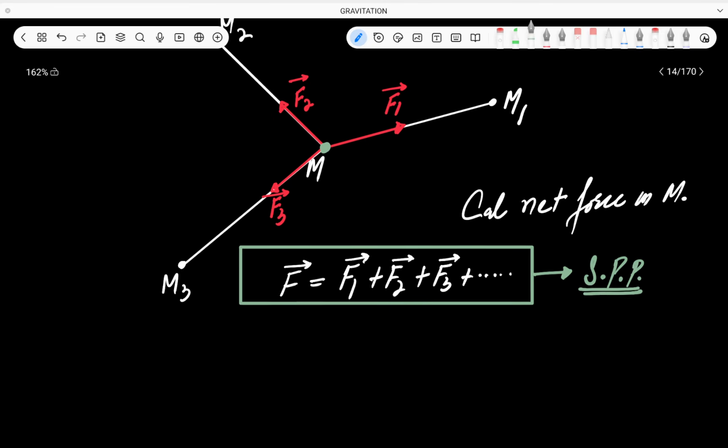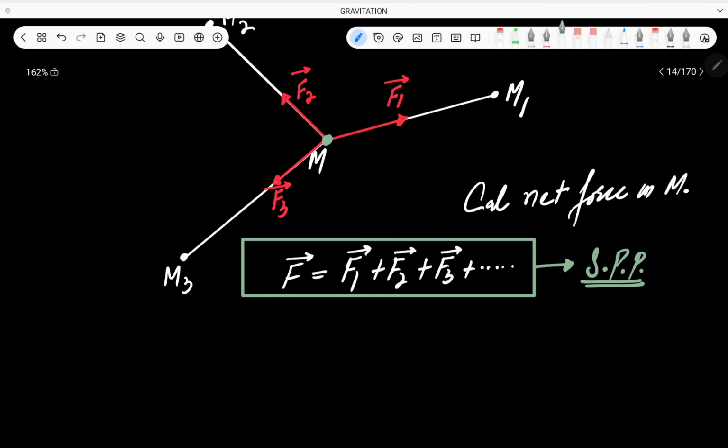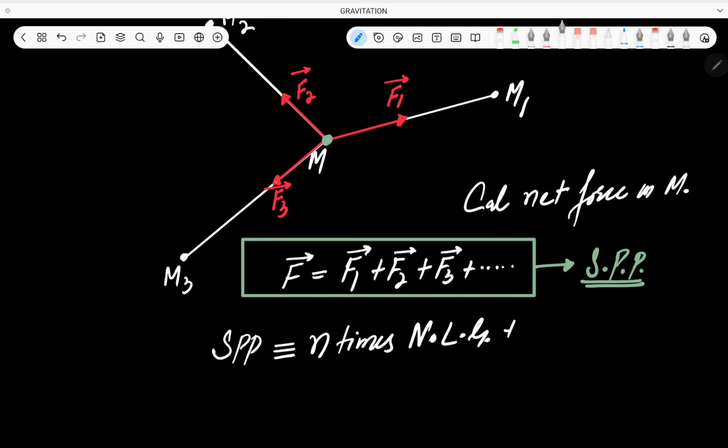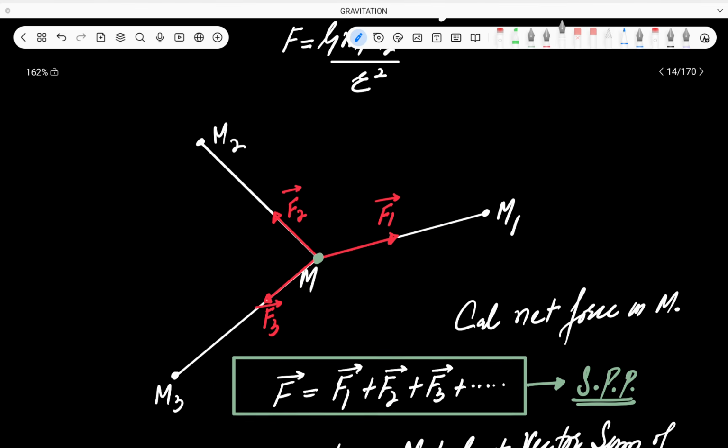Alright? So we can say like this, that the superposition principle is equivalent to n times Newton's law of gravitation plus vector sum of forces. That is what you call the superposition principle. Okay, I hope that it is crystal clear to you.